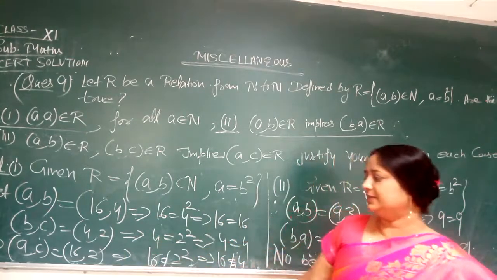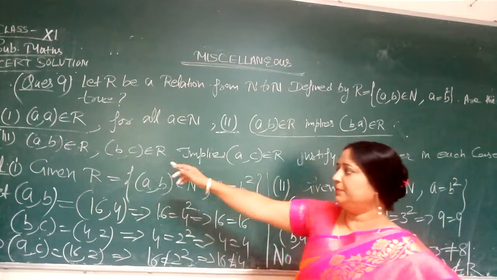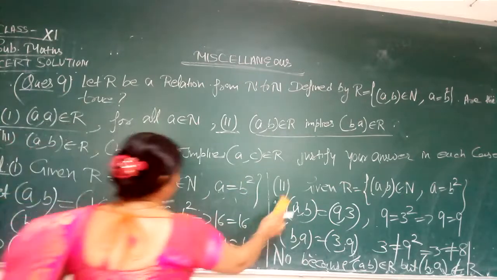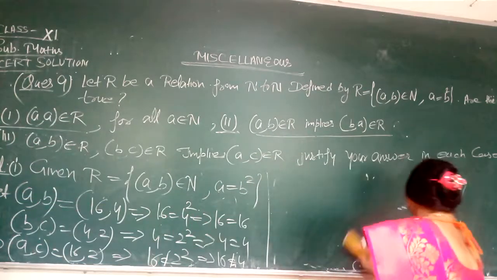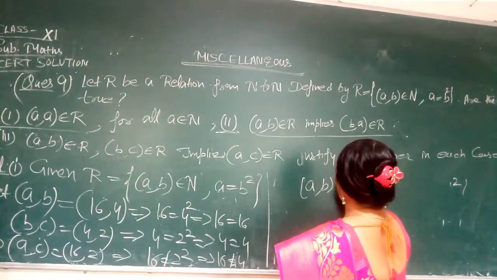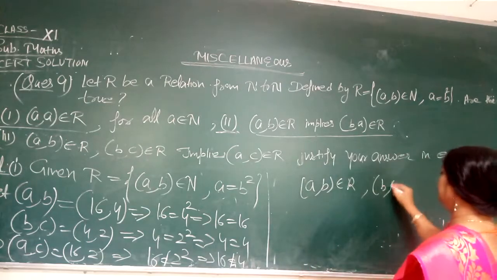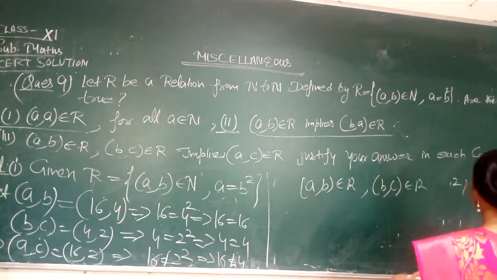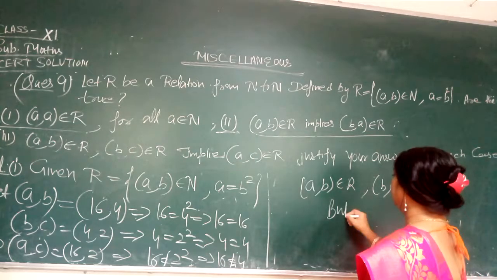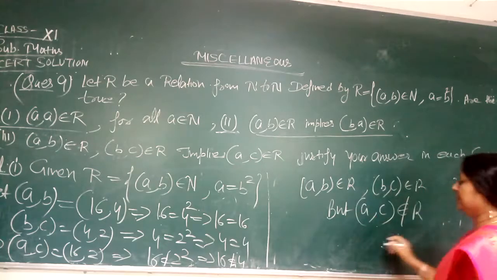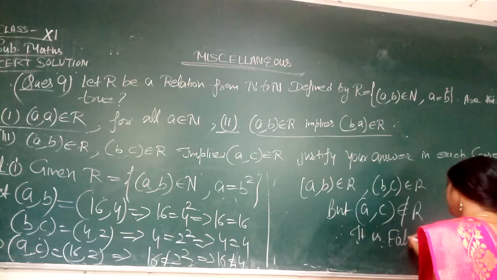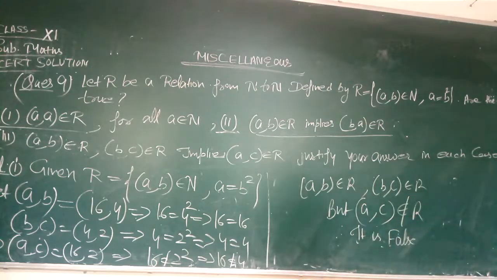Now you can write here it is false because A comma B belongs to R, B comma C belongs to R, but A comma C doesn't belong to R. Therefore, it is false. This is the solution of question number 9.